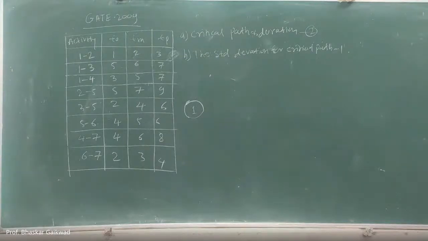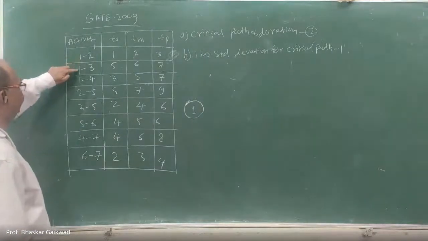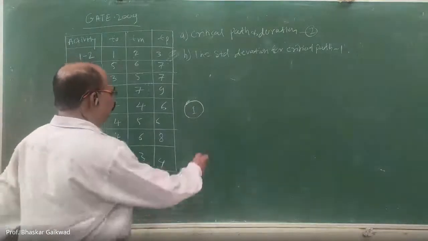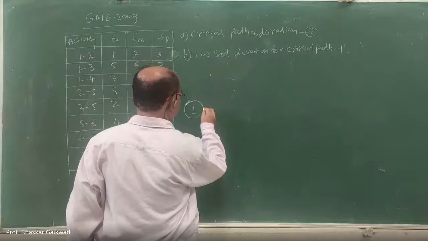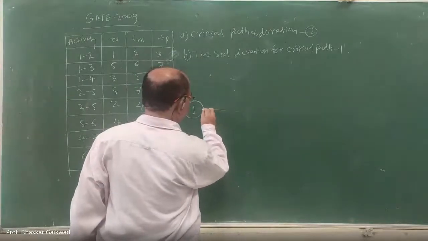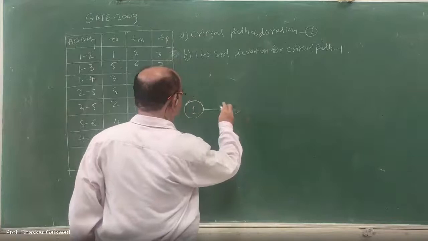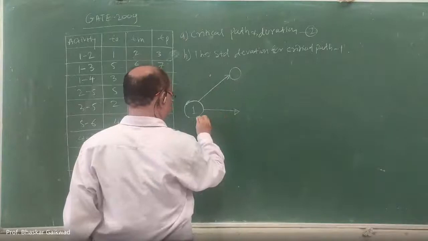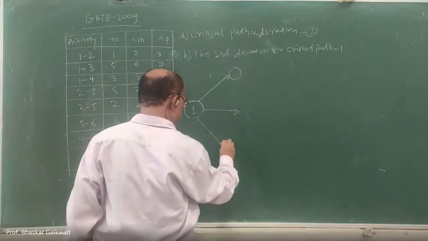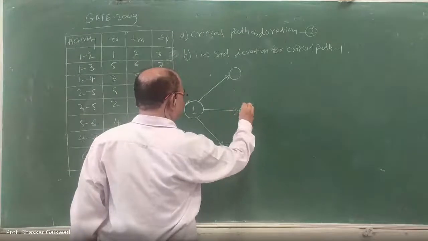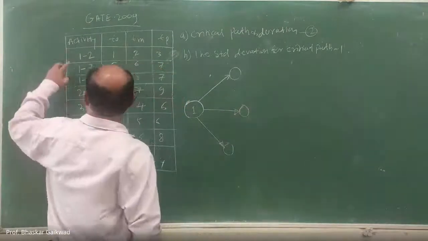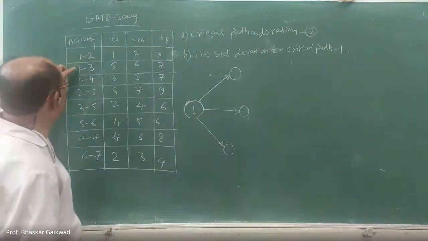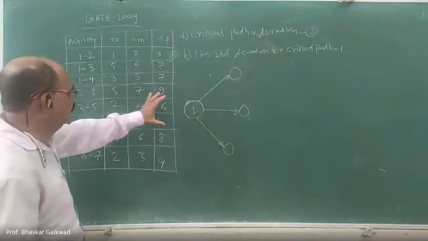So 1 to 2 means here everybody will start from 1. Okay. So here 1 to 2, 1 to 3, 1 to 4, starting from 1.